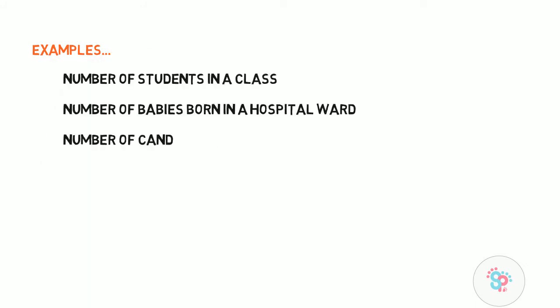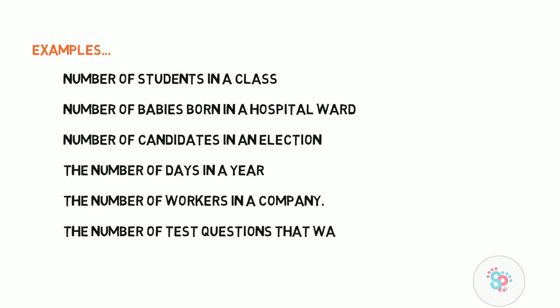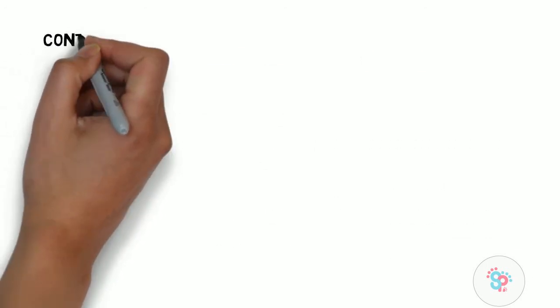Okay. If you want, I can tell you some of the examples of discrete variables. Number of students in a class, number of babies born in a hospital, number of candidates in an election, number of days in a year, number of workers in a company, the number of questions that you have answered correctly in the examination. All these are discrete variables. Okay. Then the next one is continuous.